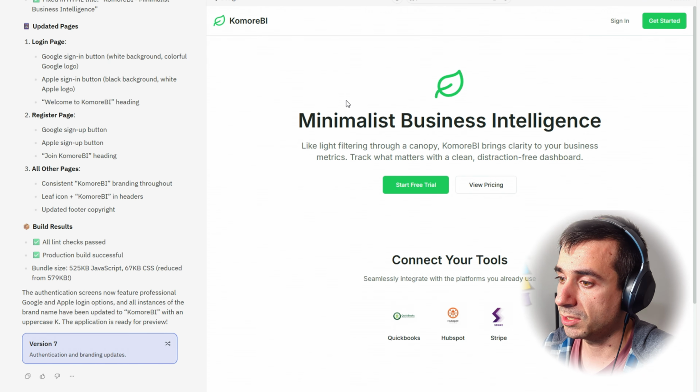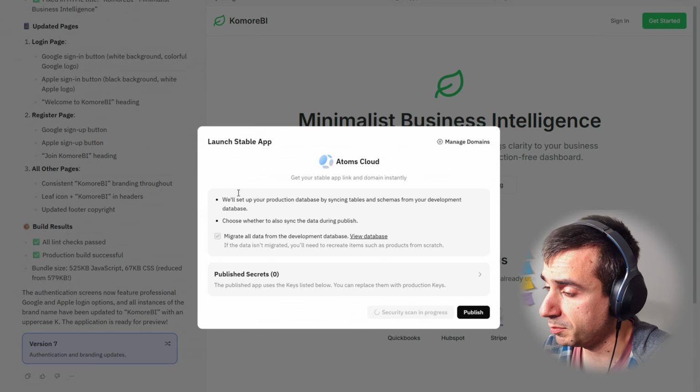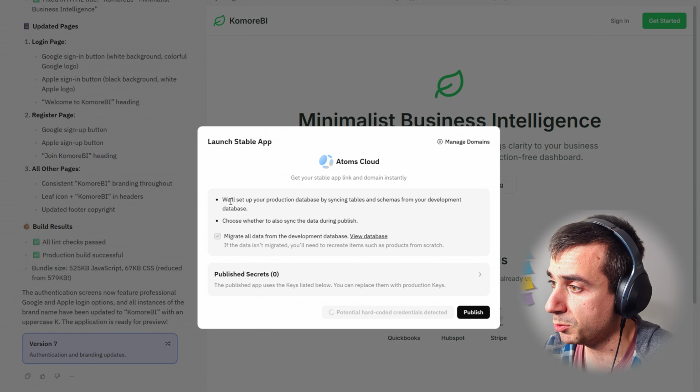So let's start with, actually, I just fed it a few last bug fixes, very minor stuff. So let's just publish the thing. I'm not sure what's going to happen if I'm being completely honest. So we will set up your production database by syncing tables and schemas from your development database. Choose whether to also sync the data during publishing. So it sounds pretty serious.